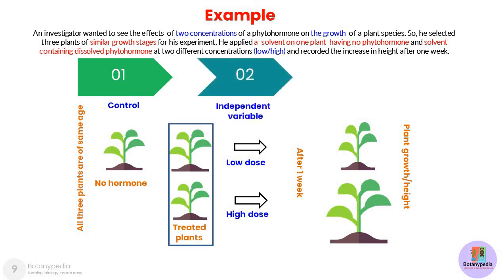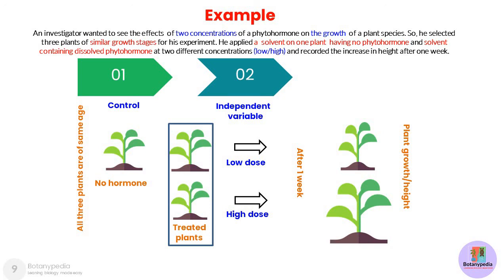What is the independent variable here? The concentration of the hormone used. There were two categories of the concentrations used, low versus high dose, but both the categories were controlled by the investigator. So if you remember from the previous slide, the independent variable is that variable whose values are defined by the investigator.